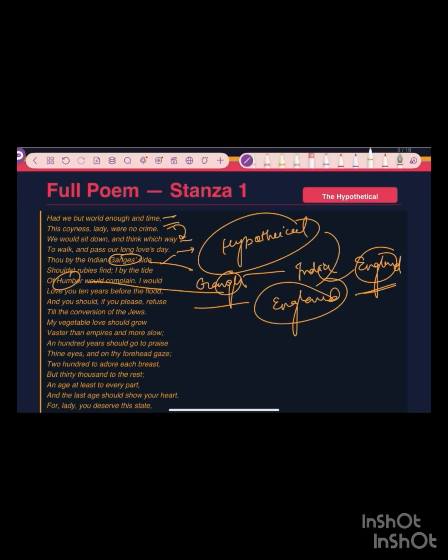She is by the Ganges side, and she will be able to find rubies. Rubies are a red gemstone. And on the Humber river, the lover would be there.